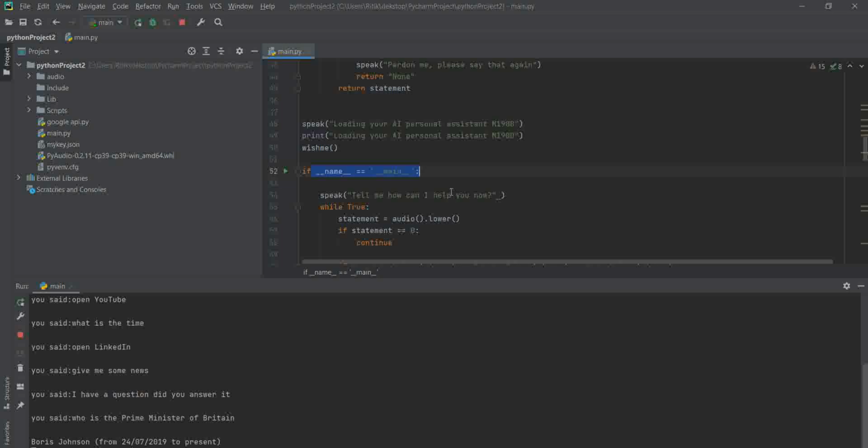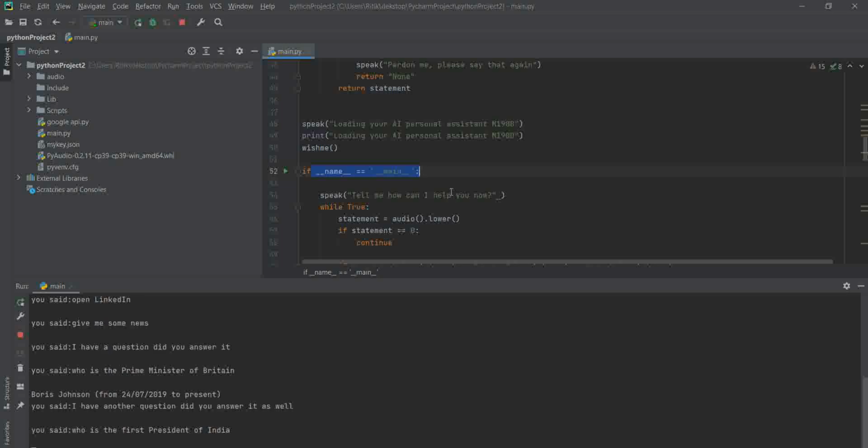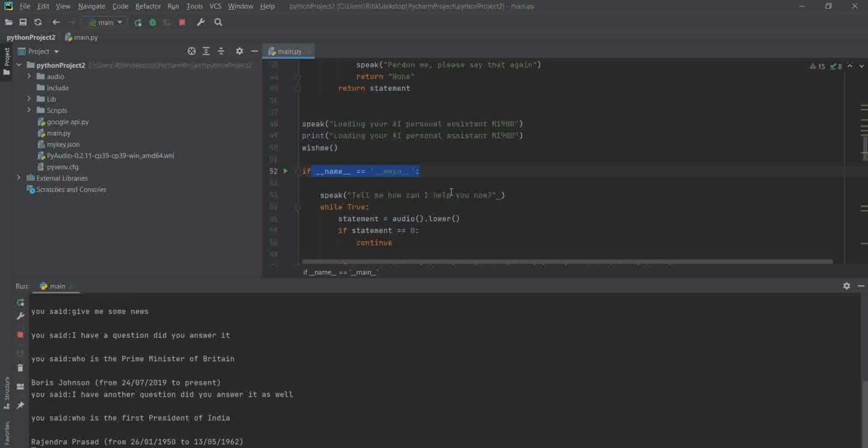I have another question. Can you answer it as well? I can answer your question. Listening. Who is the first President of India? Rajendra Prasad, from 26/01/1950 to 13/05/1962. Listening.